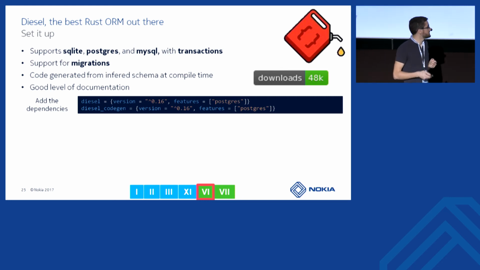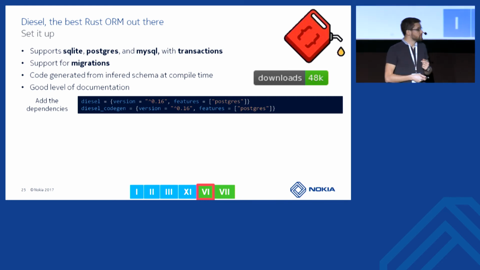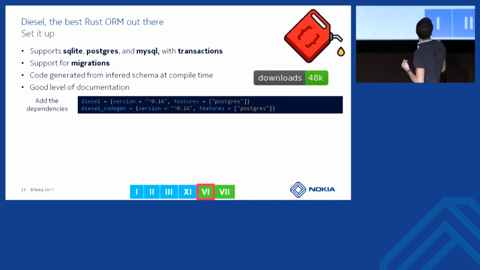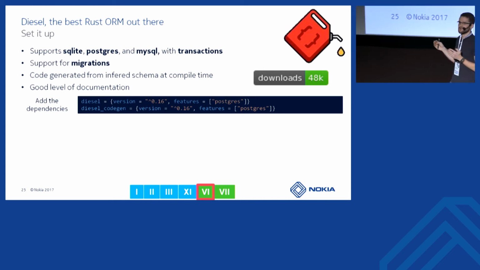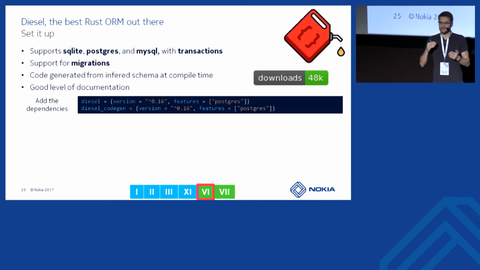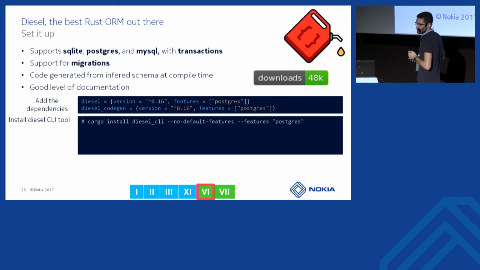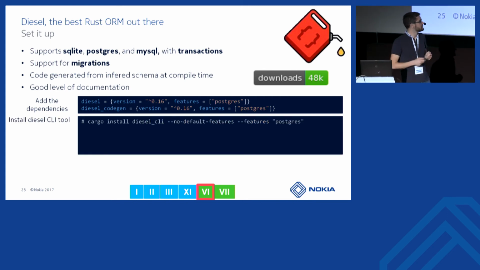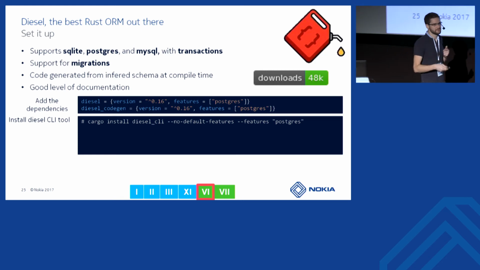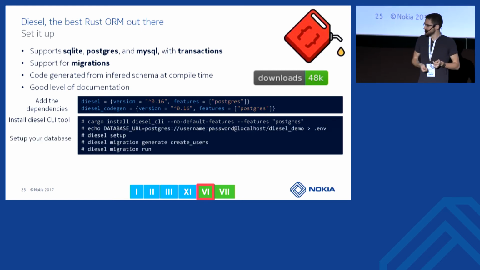First, to set it up, you add the dependency. In this dependency, you add the feature you want to be built. Here we say that we want to use Postgres. This way we avoid building and compiling everything for MySQL and SQLite. Then we can install the Diesel CLI tool, which will be used to set up and run migrations.